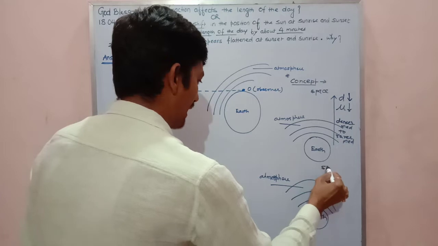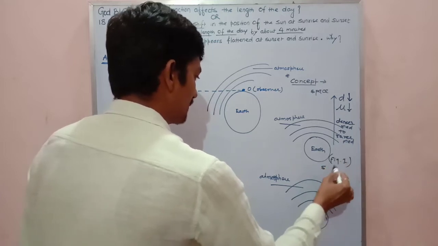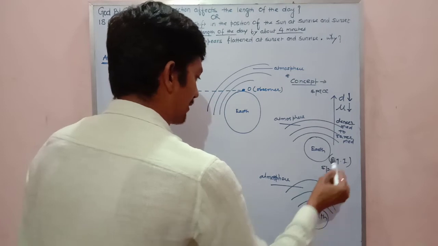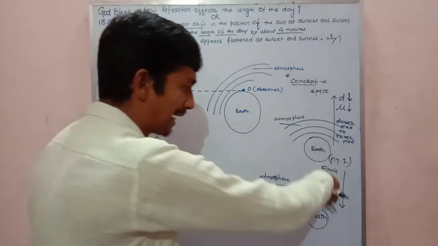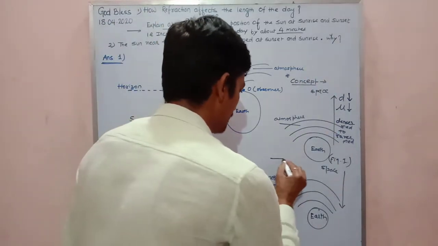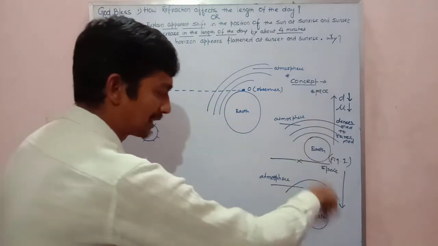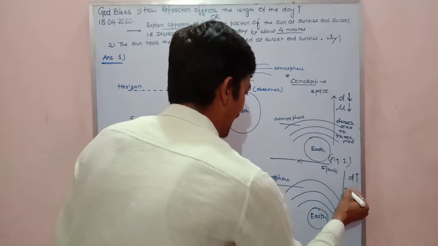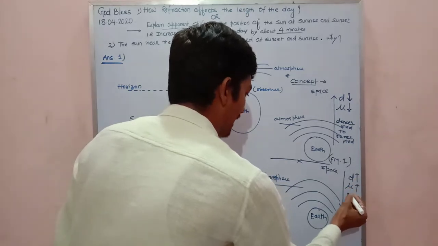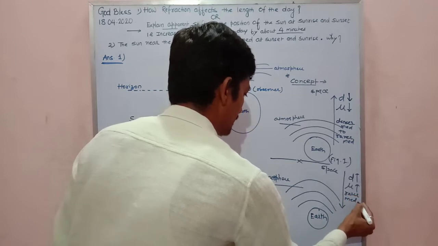So this is my figure 1, and here is space in figure 2. Now when you are moving down from space towards the Earth, density increases, RI increases, and we are moving from rarer medium to denser medium.